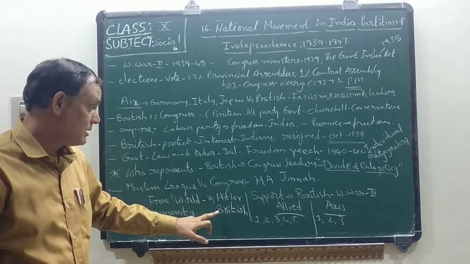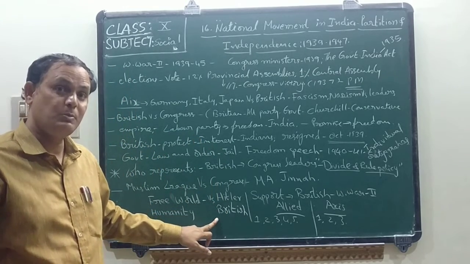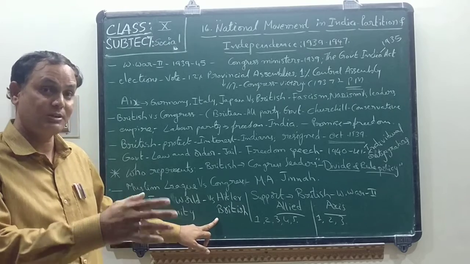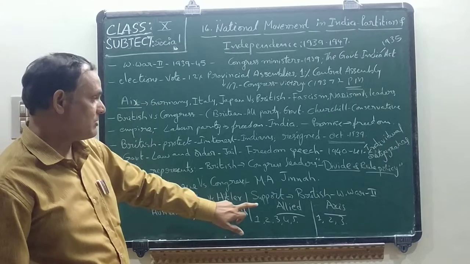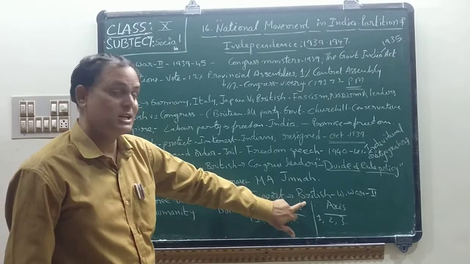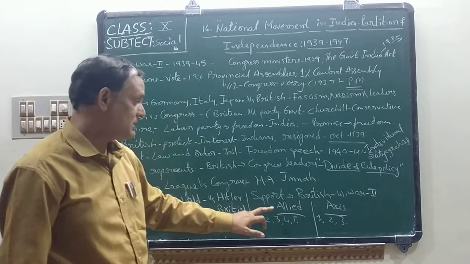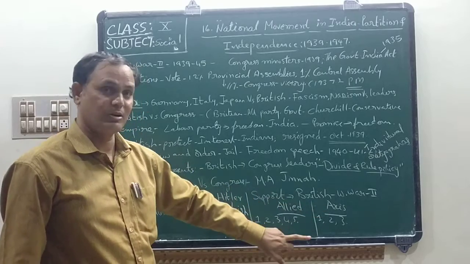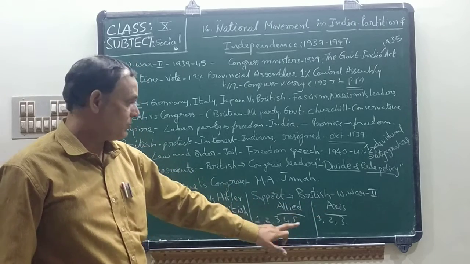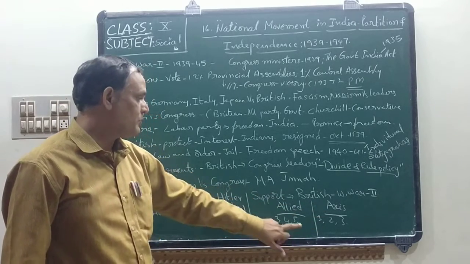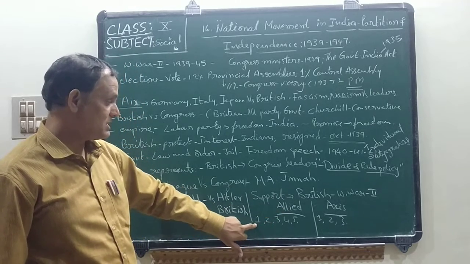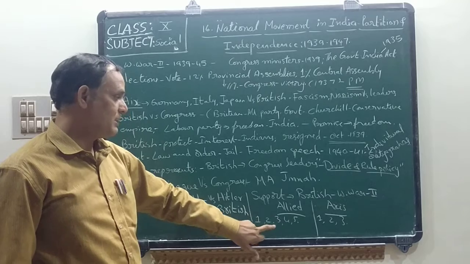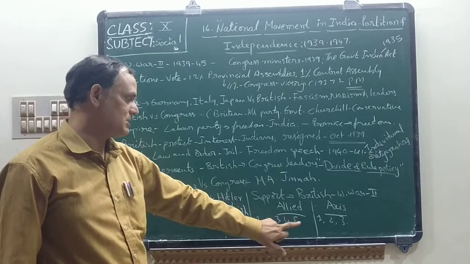Next, at the same time, our Indian people are fighting against the British for the freedom of our country. Okay, so that is happening. Next one, they are supporting the Britishers in the Second World War. I said Allied groups and Axis power groups in the Second World War. They fought each other. Okay, in the Allied group, what are the countries? British, that means England, USA, France, USSR, China.